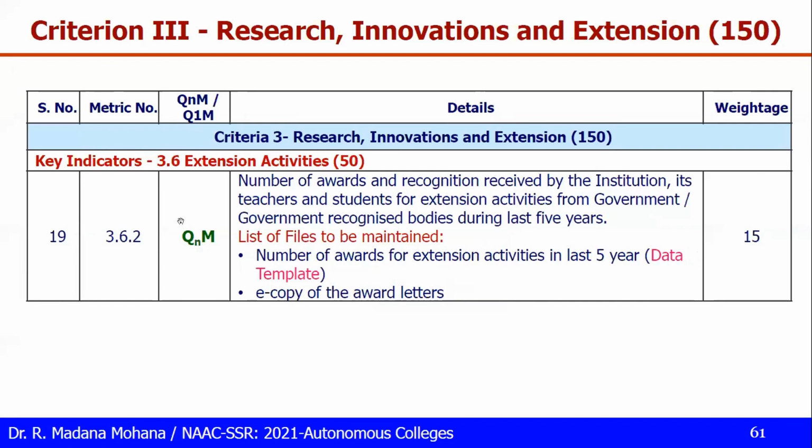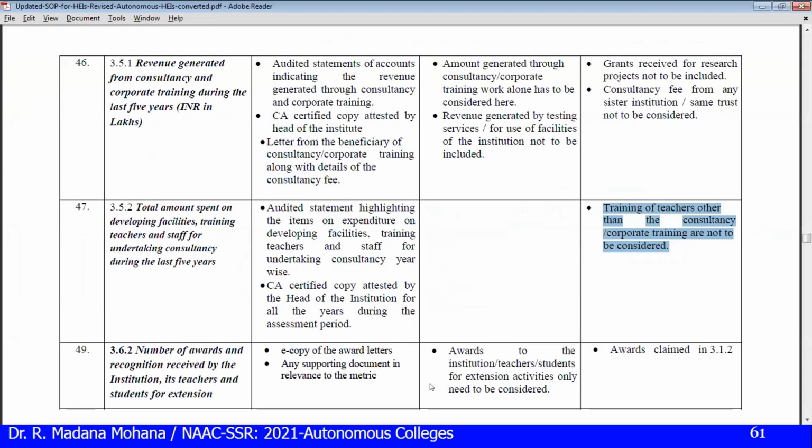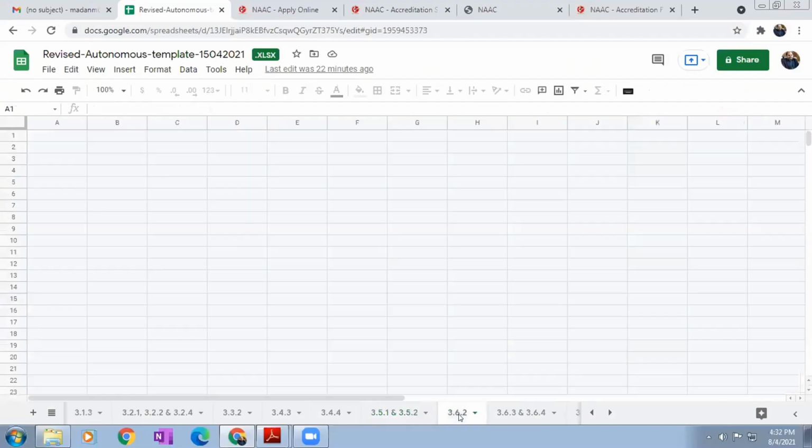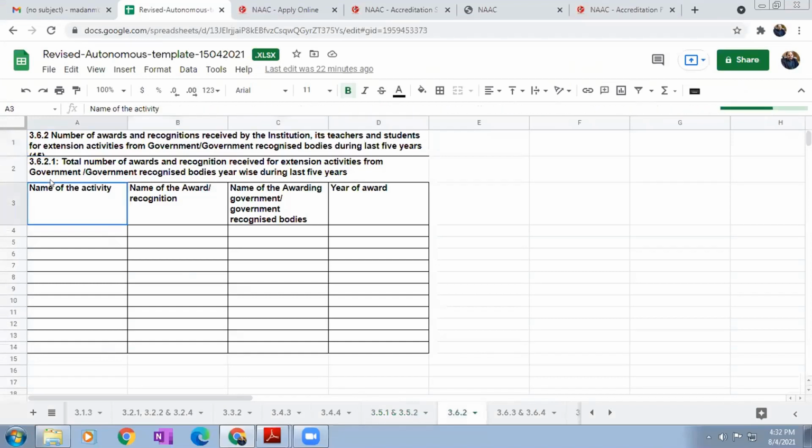So then 3.6.2, this is quantitative. Number of awards and recognitions for the above extension activities. Last 5 years data you have to maintain. So let us see the 3.6.2 data template. You have to maintain the data like this: name of the activity, name of the award or recognition, name of the awarding government or government-recognized body, year of award. Here are some important points we have to remember.